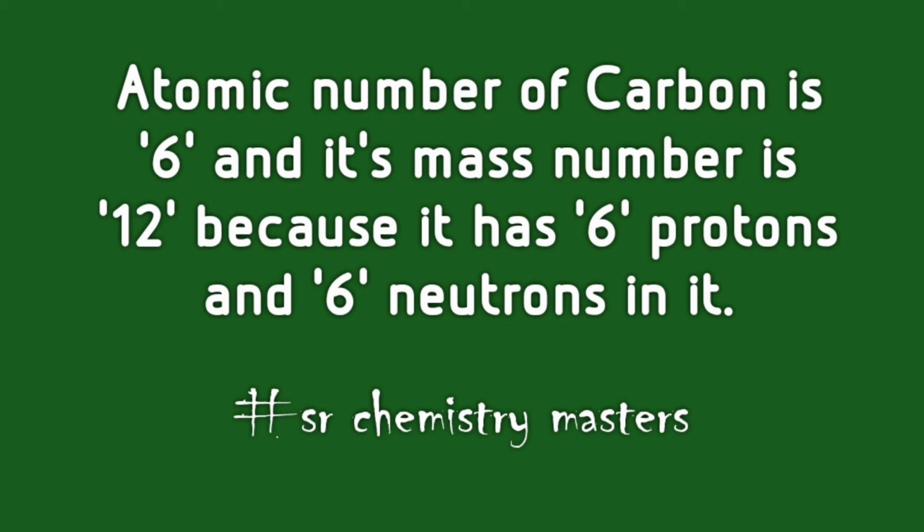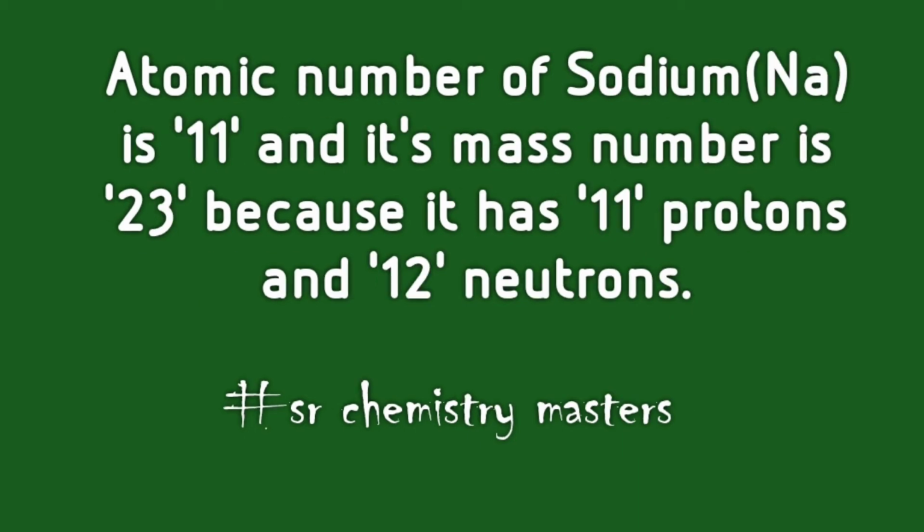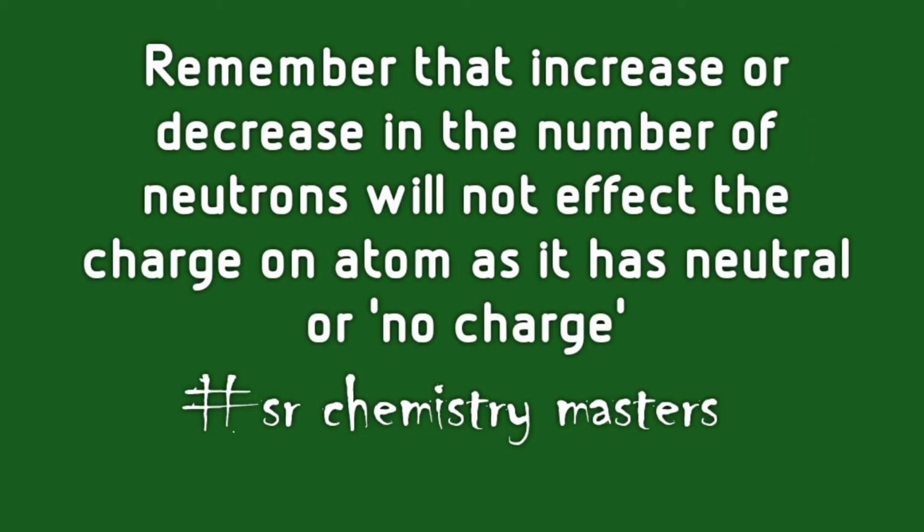The atomic number of a sodium atom is 11, and atomic weight or mass number of sodium atom is 23 because sodium atom has 11 electrons, 11 protons and 12 neutrons. From these examples, we can come to a conclusion that the atomic number of an atom depends on the number of electrons or the number of protons, whereas the atomic weight or the mass number of an atom depends on the number of protons and the number of neutrons present in an atom.